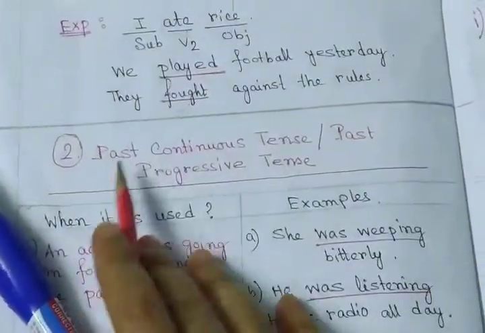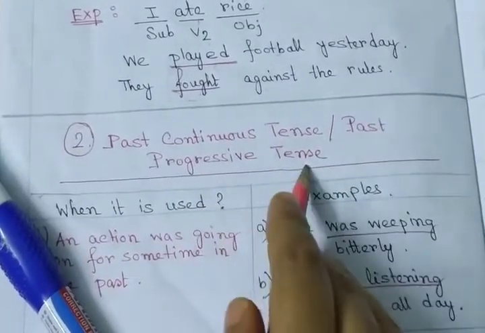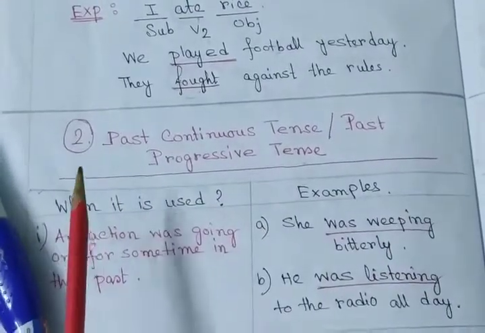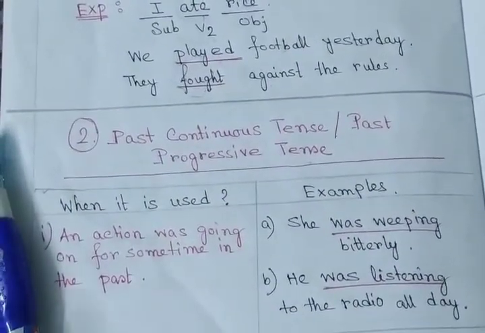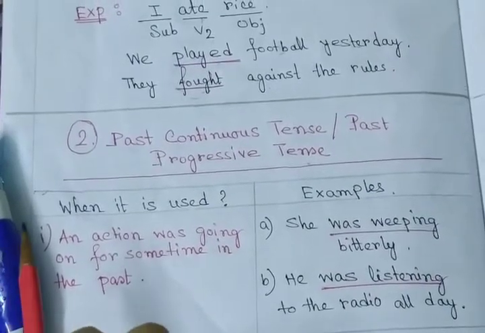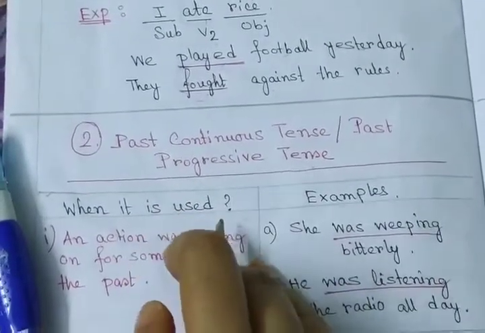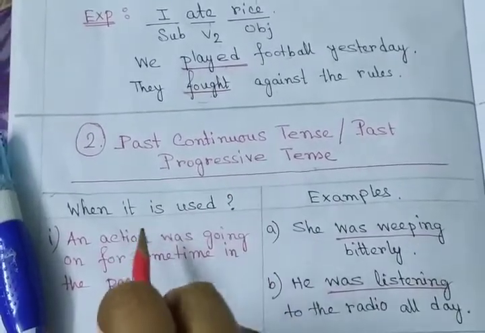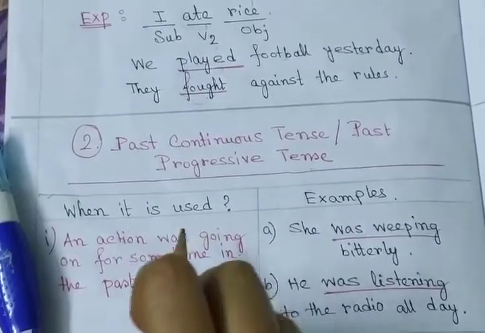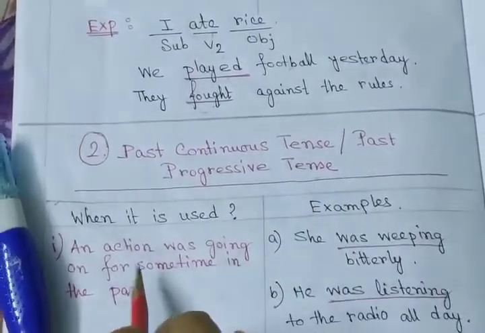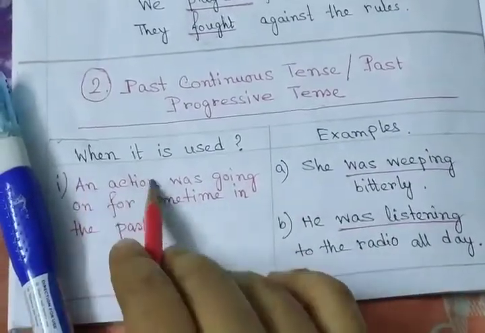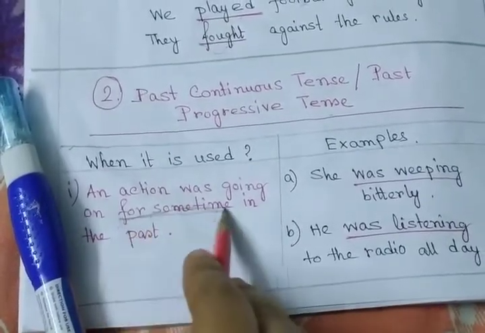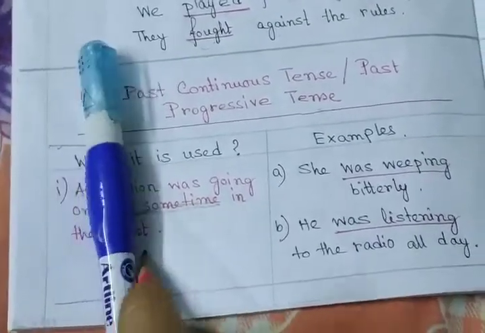Next part, past continuous tense or past progressive tense. Continuous and progressive means it is going on. In the last video, when you read present continuous tense, the action was going on now or at present. Same thing, but this action was going on in past time. First rule, an action was going on for some time. Follow minutely: for some time it was going on in the past.